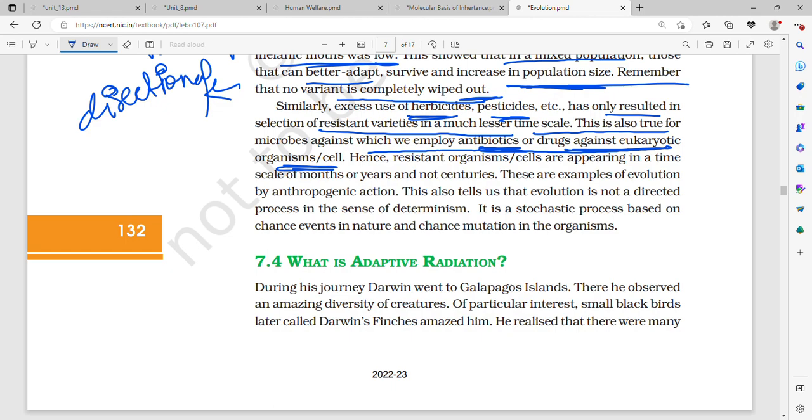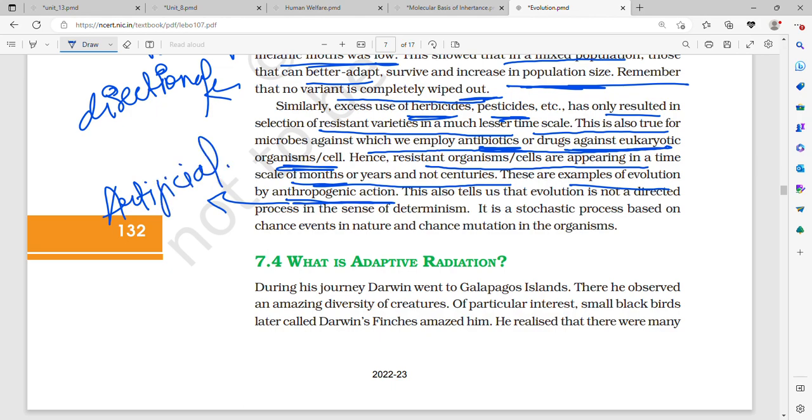So the same goes for antibiotics, that is, drugs against the eukaryotic organism or cell, that is, all bacteria, microbes and pathogens. They also were slowly becoming resistant. Hence, resistant organisms or cells appear in a time scale of months or years and not centuries. These are examples of evolution by anthropogenic action. Anthropogenic action, artificial selection.